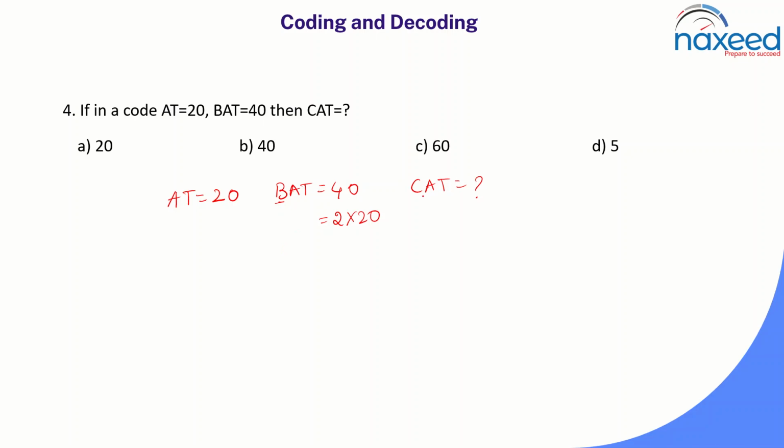Similarly, what is the place value of C in the alphabet? It's 3. So 3 into the value of at, which is 20, is equal to 60. So option C is the right answer. In the same way, if they ask for mat, then the place value of m is 13, and the value of at is 20. So 13 into 20, you will get 260. That will be our answer when they ask for mat.